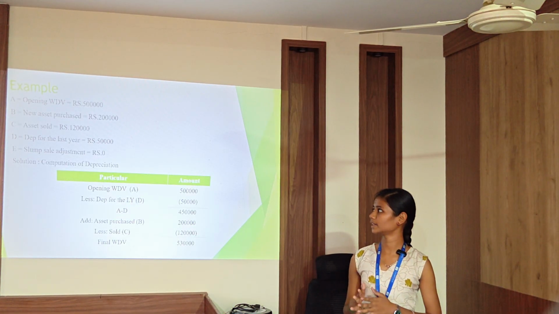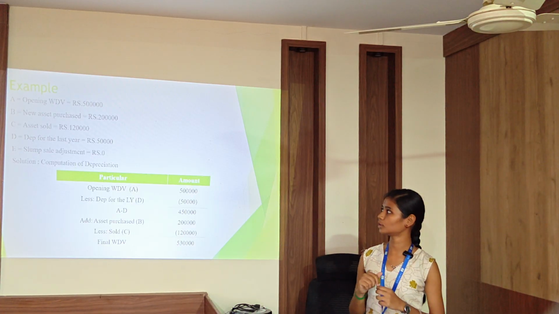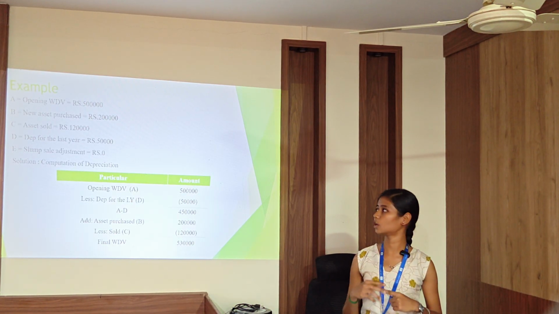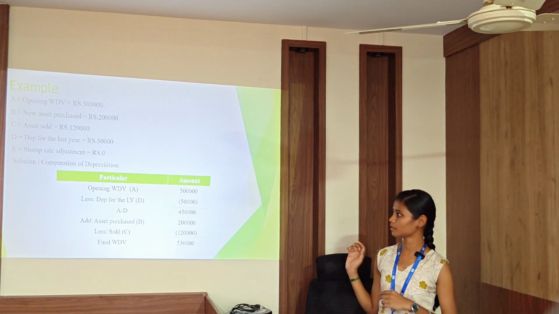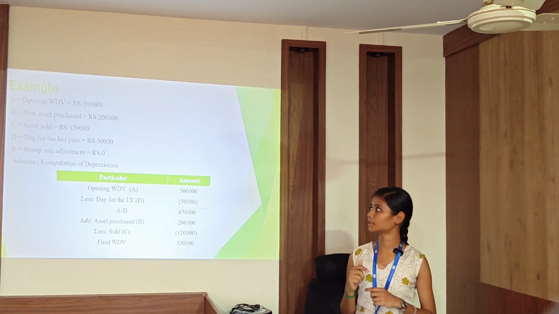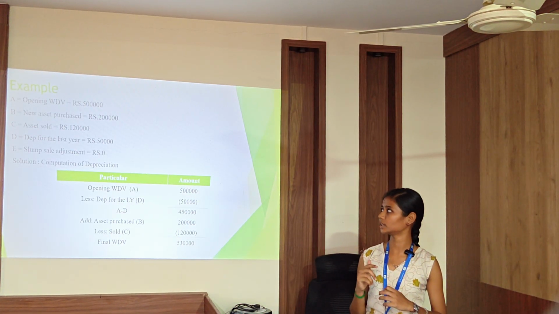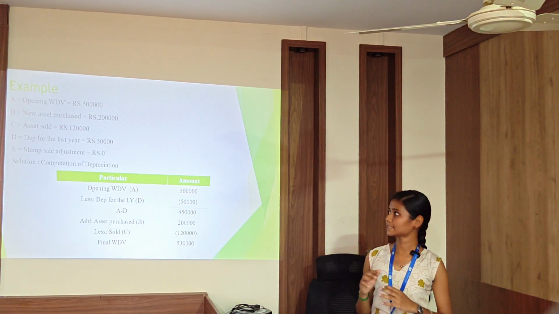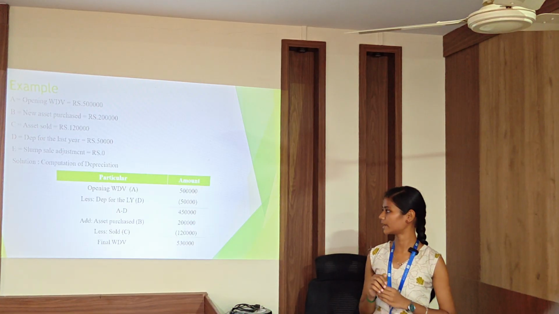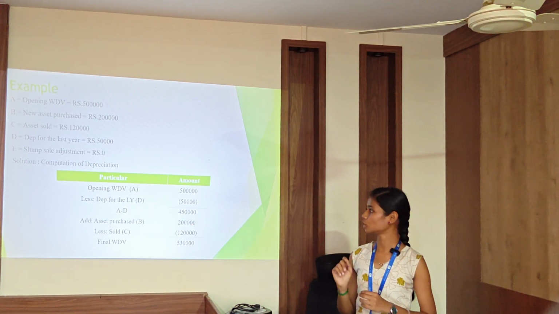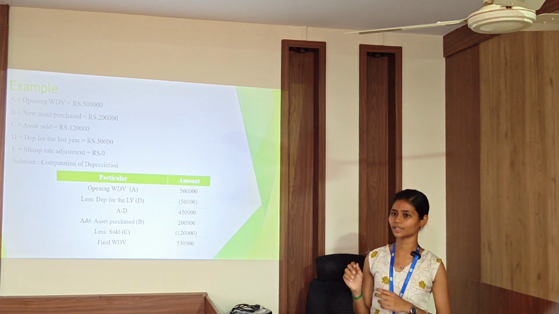Now we are required to calculate the WDV of the asset. Opening WDV, that is 5 lakh, less we have to deduct the depreciation if any allowed in the previous year, that is 50,000. Then we arrive at A minus D, that is 4.5 lakh. Then we have to add any purchase during the year, that is 2 lakh. We have to deduct any sale during the year, that is 1.2 lakh, less slump sale adjustment if any. There is no slump sale, it will be 0. We arrive at the final WDV, that is 5.3 lakh. On this final WDV, while applying the rates, we have to calculate the depreciation and take a deduction.